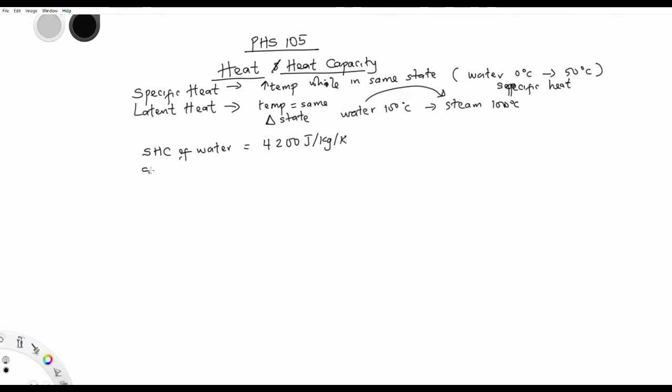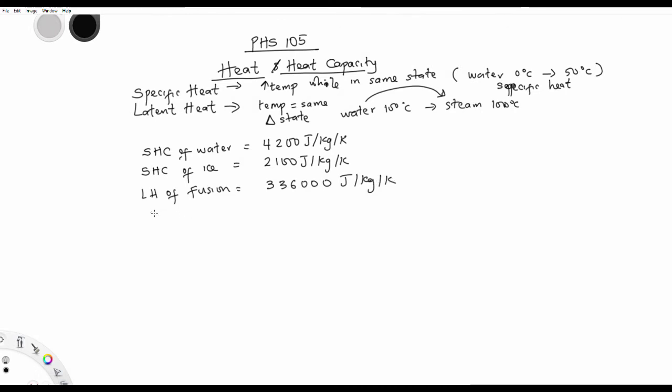Now, the specific heat capacity of ice, which is still water, right? Of ice, it is 2100 joules per kilogram per Kelvin. The latent heat of fusion of water is 336,000 joules per kilogram per Kelvin.